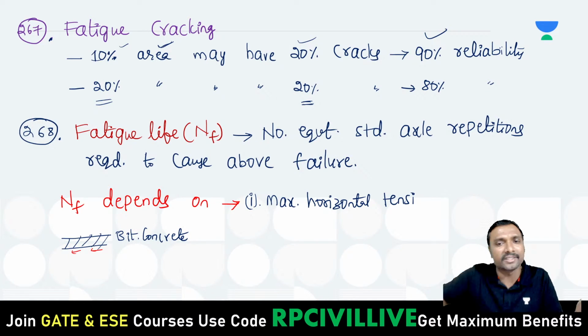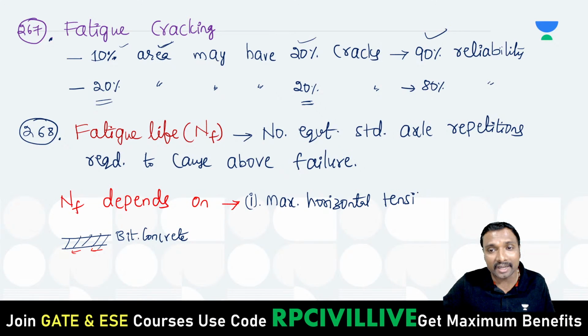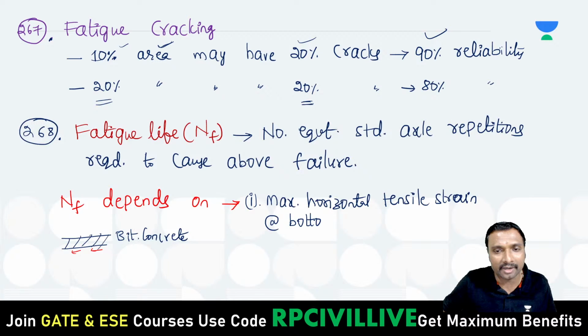So the maximum horizontal tensile strain at the bottom of the bituminous concrete is important.